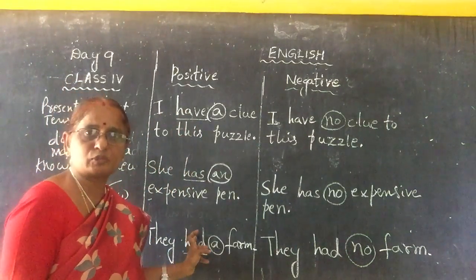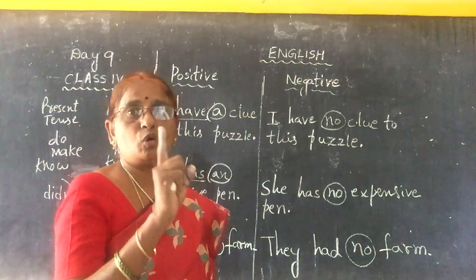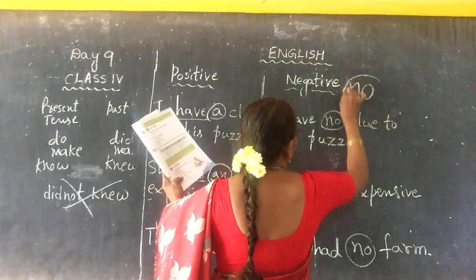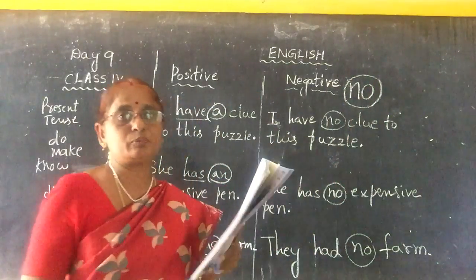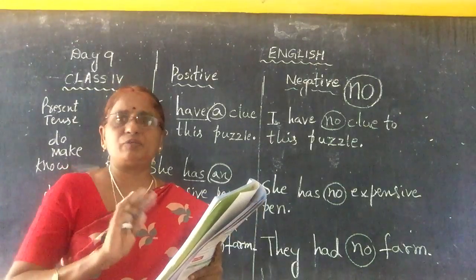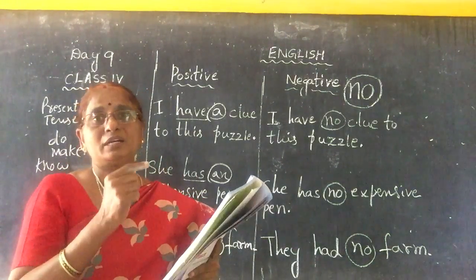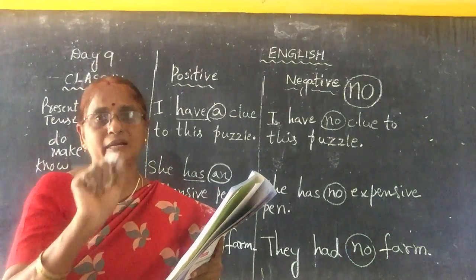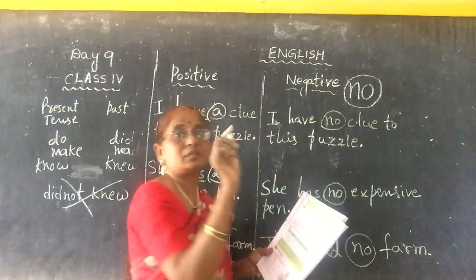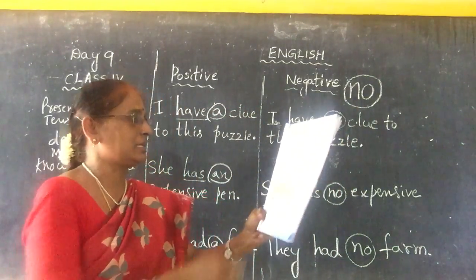When these are the verbs, we have to change the sentence to negative using no only. In the previous class I told you about no and not: according to the sentence, to get the complete sense, we have to use sometimes no and sometimes not as required.